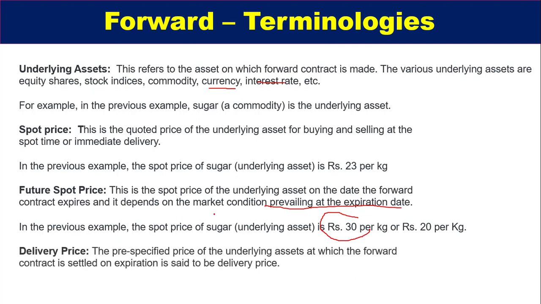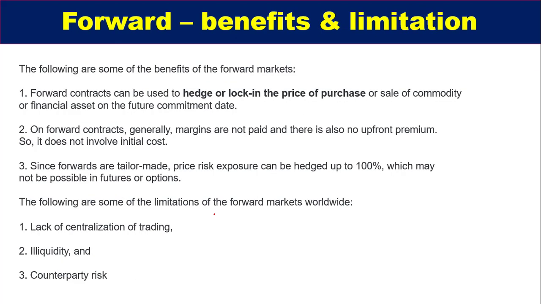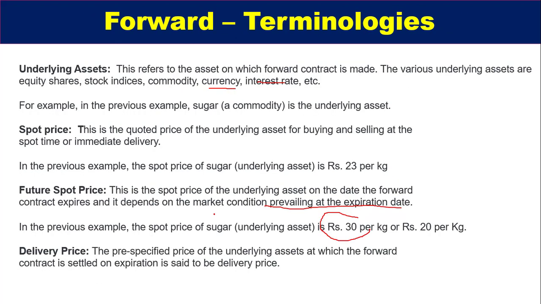Next comes the delivery price. This is the pre-specified price of the underlying asset at which the contract is settled on expiration. In the previous example, what will be the delivery price? It is basically rupees 25, which was settled. Okay, it is the delivery price.